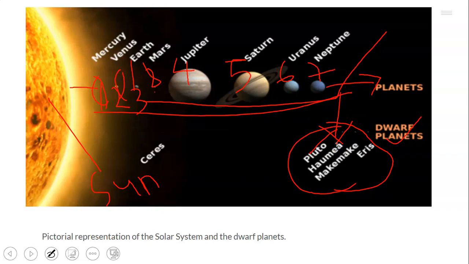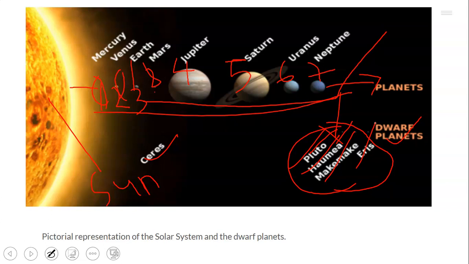We have 5 dwarf planets. We have Ceres, we have Pluto, we have Haumea, we have Makemake, and we have Eris. These are the 5 dwarf planets that we have presently. While the real planets that we have are Mercury, Venus, Earth, Mars, Jupiter, Saturn, Uranus, and Neptune.